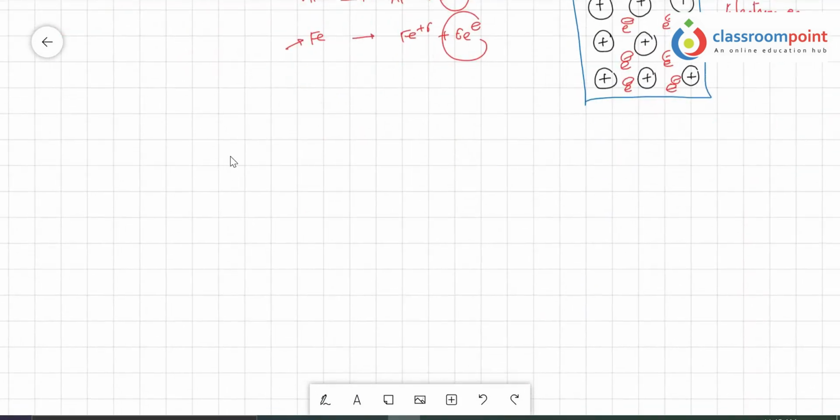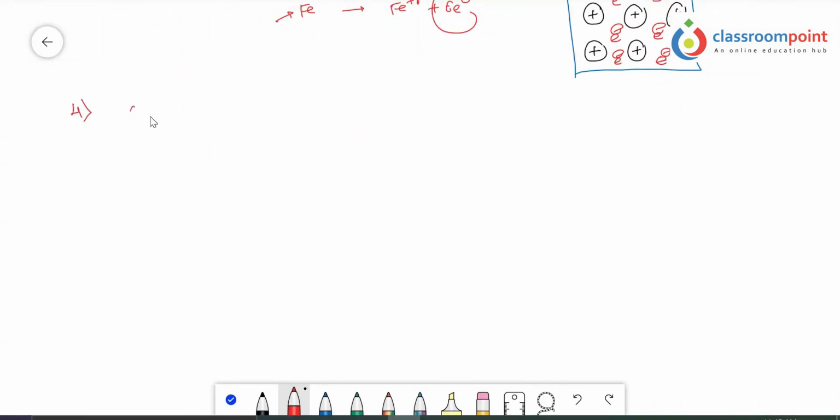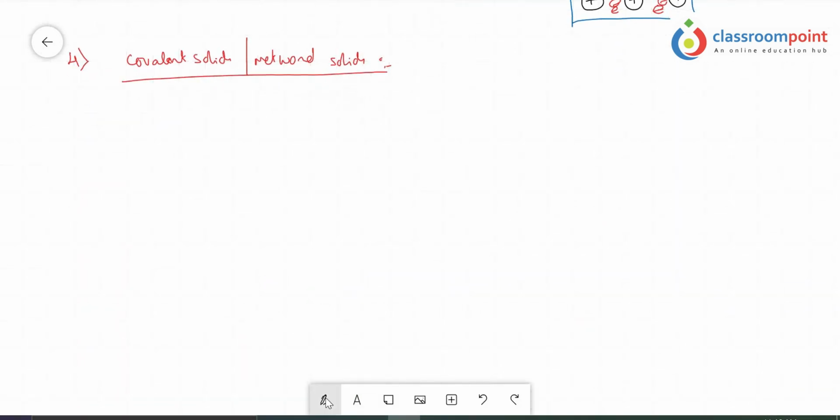And the last one, the fourth one, is covalent solids or network solids. Covalent solids or network solids. So now let us see what it means by covalent solids and how these are formed.